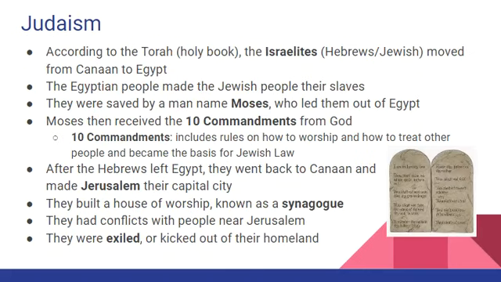Now, it's also important to remember that after some time living in Canaan, these Israelite or Hebrew or Jewish people, they moved to Egypt where they were kept as slaves. However, after some time in Egypt, a man named Moses, who was raised as the son of Pharaoh, or the king of Egypt, he took them out of Egypt and he promised to take them back to Canaan.